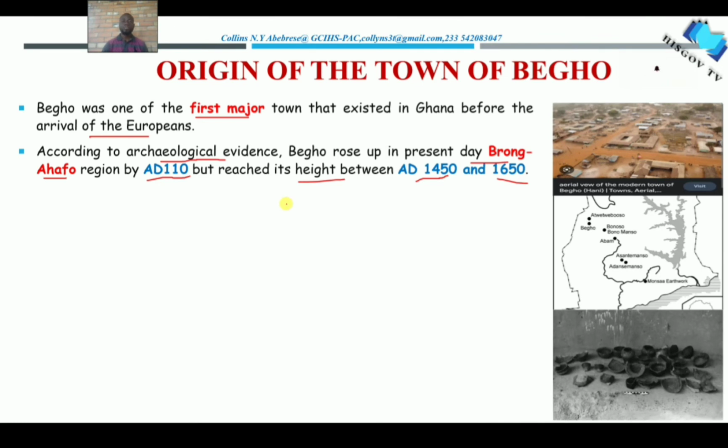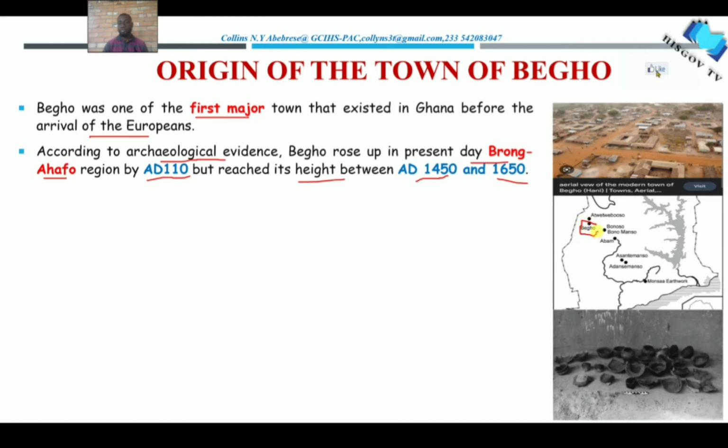So those who know Brong region, that was the area where Bego was located. Now look at the map in the middle here. This is the Bego town we are talking about, okay? Bego town, and this area is found in modern Brong region.